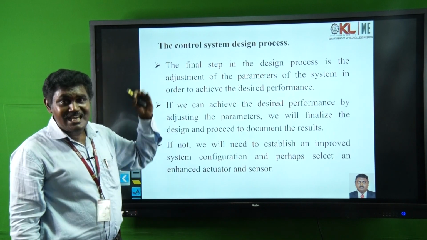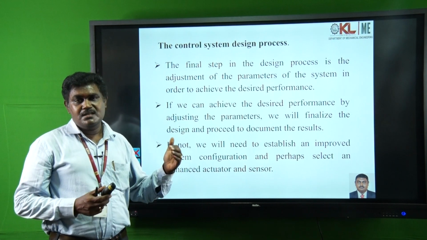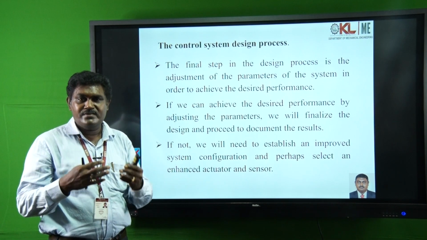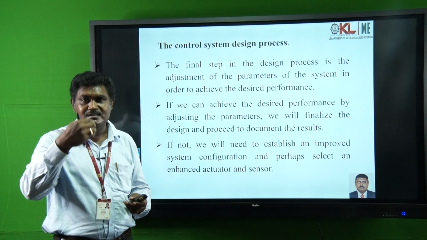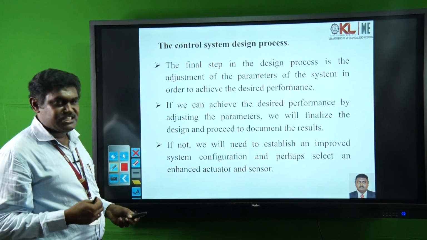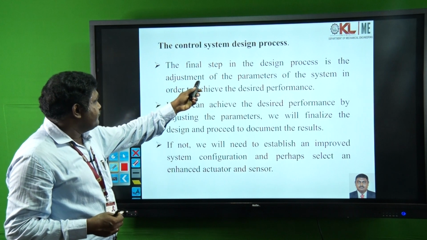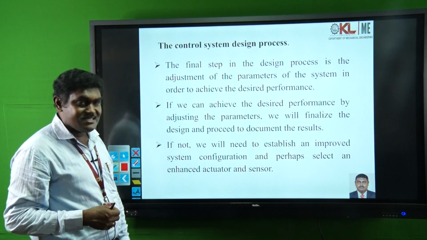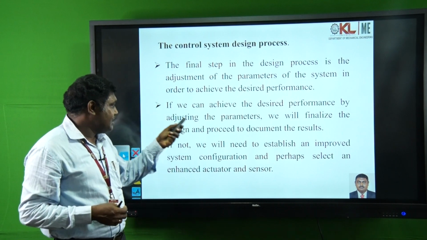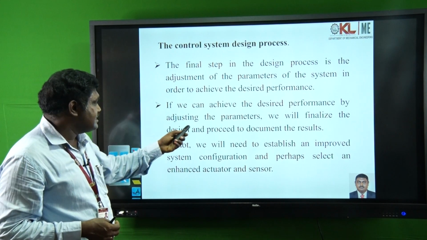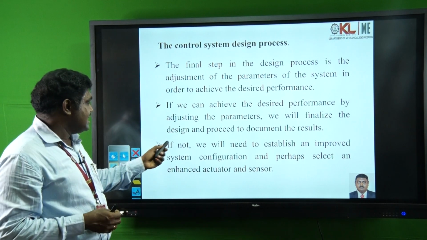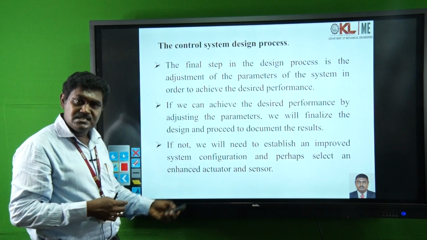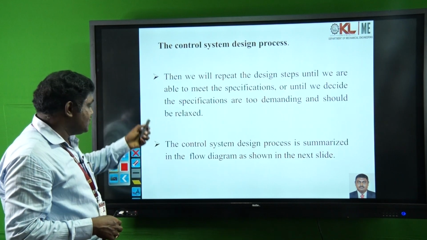So, the control system design process. Now we have seen the different key elements of the mechatronic system, and we want to design the control system. The different steps and procedures for designing it will be explained. The step in the process is the adjustment of the parameters of the system in order to achieve the desired performance. If we can achieve the desired performance by adjusting the parameters, we will finalize the design and proceed to the documents and results. If not, we will need to improve. This entire stepwise procedure is explained through this diagram.